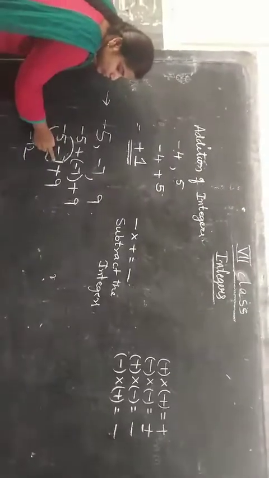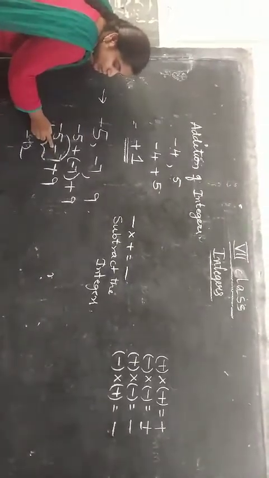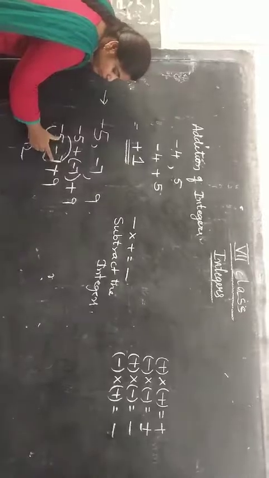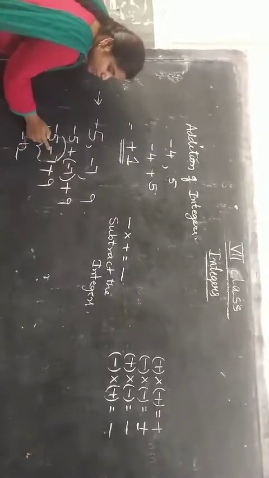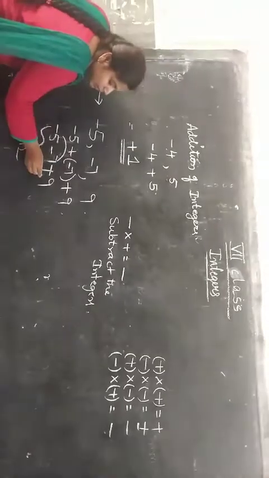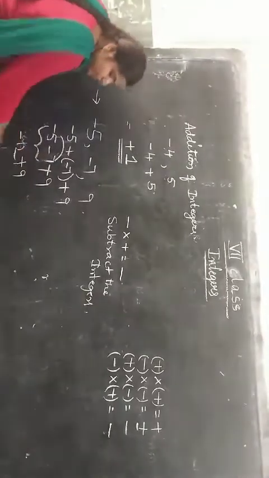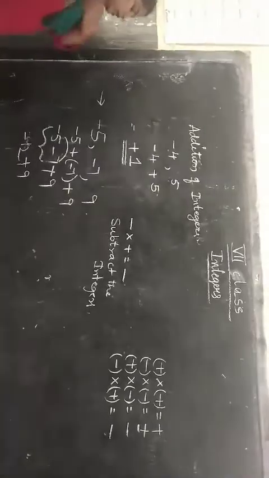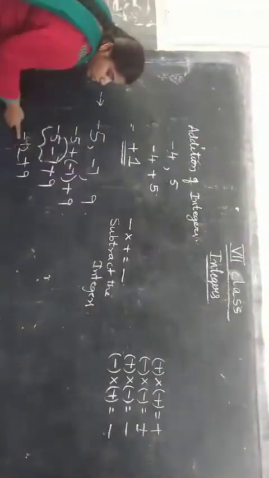In 5 and 7, what is the bigger number's sign? That is minus. 7 is the bigger number in 5 and 7. What is the sign of 7? Minus. So the result is minus 12. Now what is the remaining number? Plus 9. Now we have to solve this too.